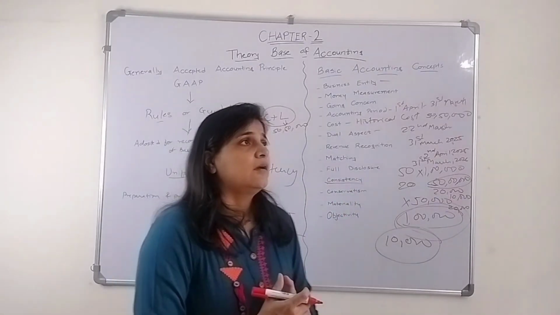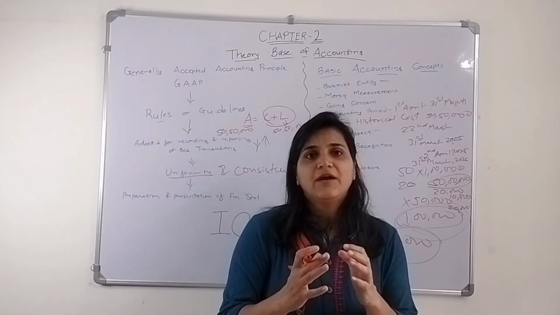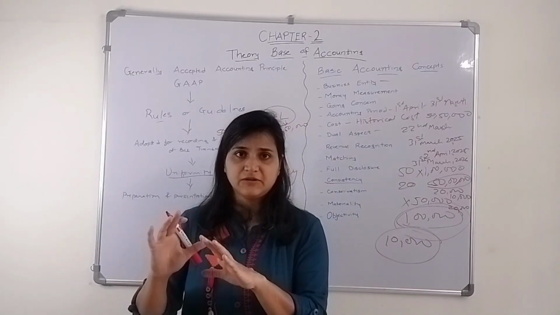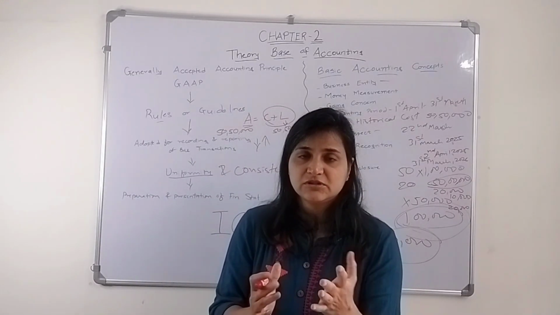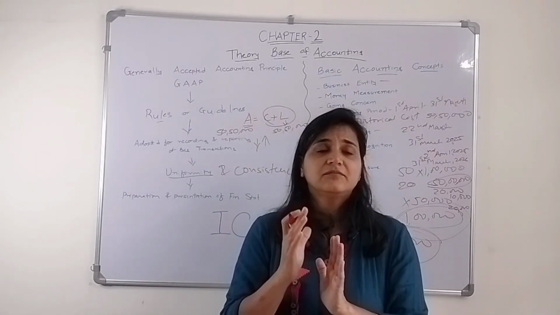Conservatism. It's like provide for all losses and don't consider any benefit. For example, I have sold goods to somebody, and that becomes my debtor.